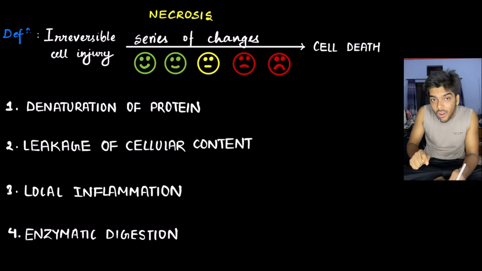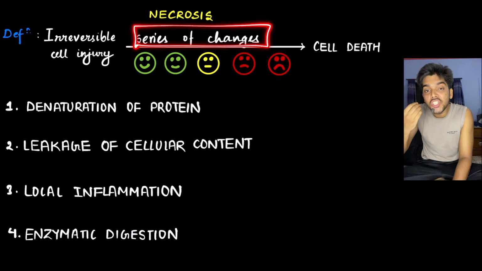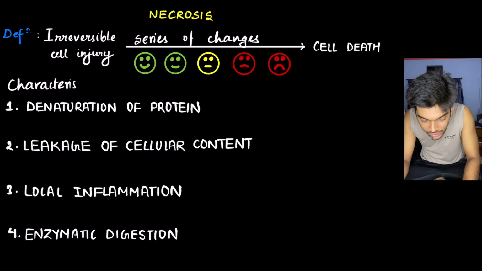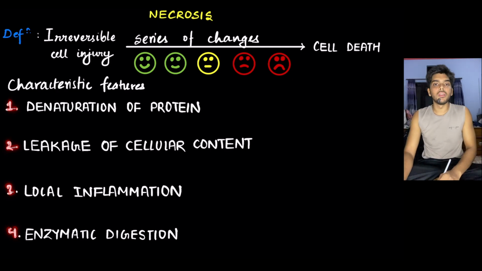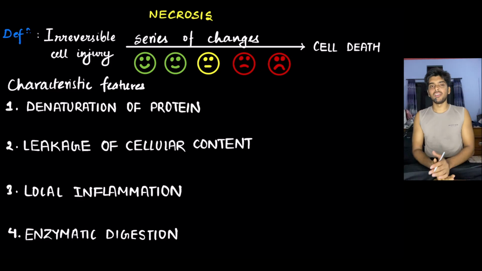It is necrosis when this series of changes is due to 4 major characteristic features. When it is due to these 4 characteristic features, 1, 2, 3, 4, only then can we call that particular series of changes necrosis.